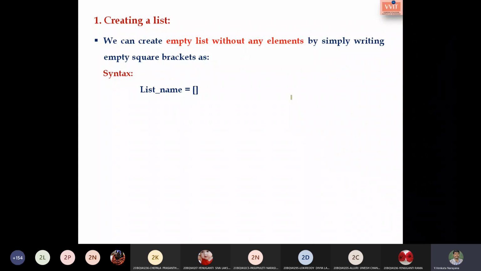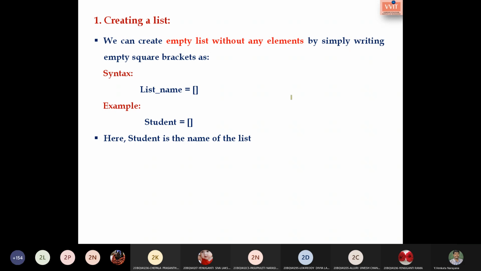Let us go with an example. student is equal to empty braces. Here student is the name of the list. In Python a list can also be created by using the list constructor.